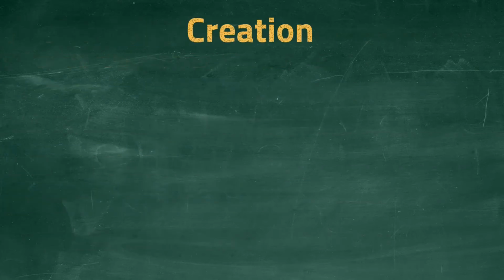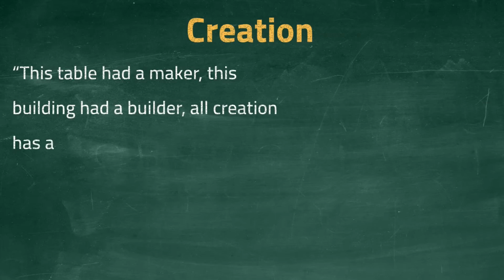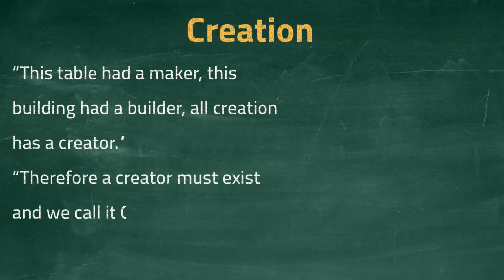The example is one used by some religious preachers to explain their belief in God and the idea that this God created the universe. They might say, "This table had a maker, this building had a builder, all creation has a creator. Therefore, a creator must exist, and we call it God." The word creation here is vague. It has more than one meaning.